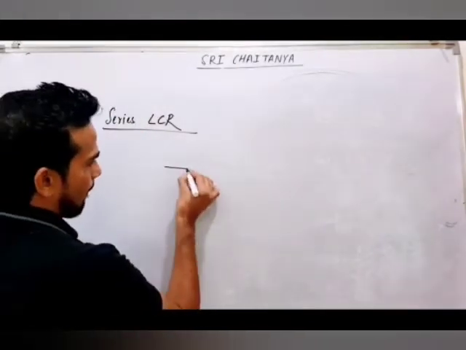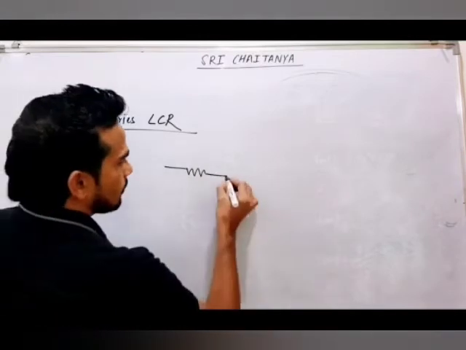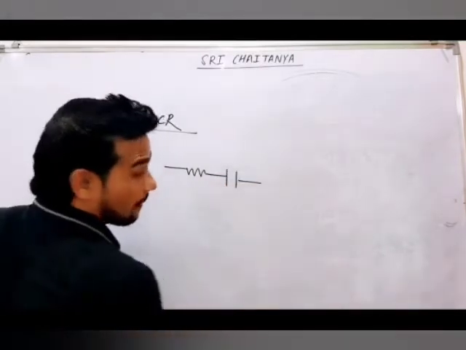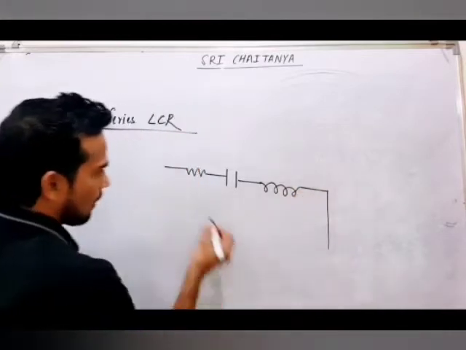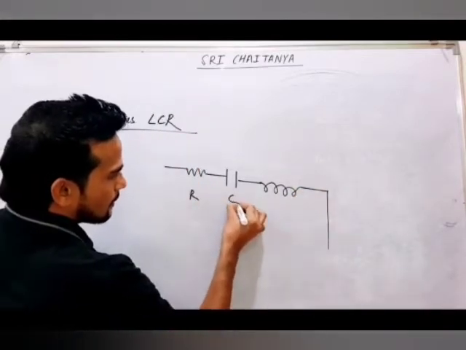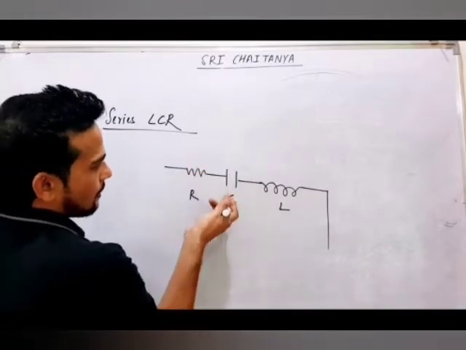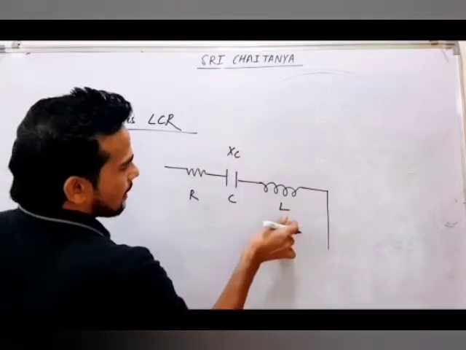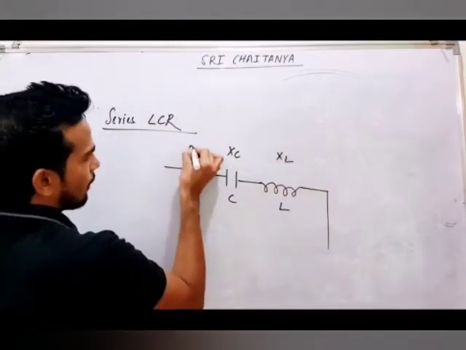That means R will be there, C will be there, and L will be there. Okay, so R, C, L, and R will have R, C will have XC, L will have XL. I'm again writing here.